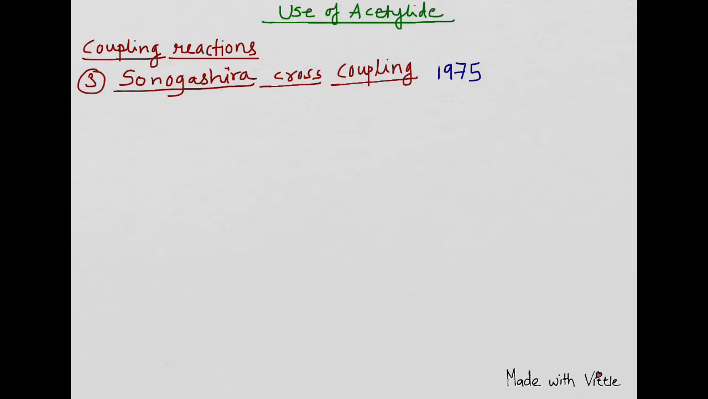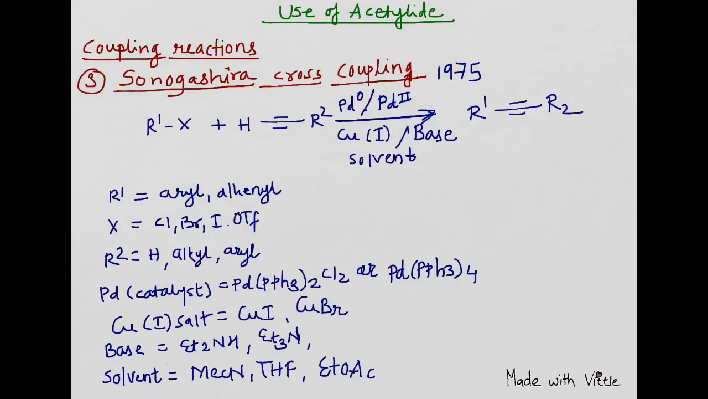They reported that when acetylene gas reacts with aryl iodides or vinyl bromides in the presence of a catalytic amount of palladium salt and cuprous iodide, they give a symmetrical alkyne, a symmetrically substituted alkyne. Let us take one example.